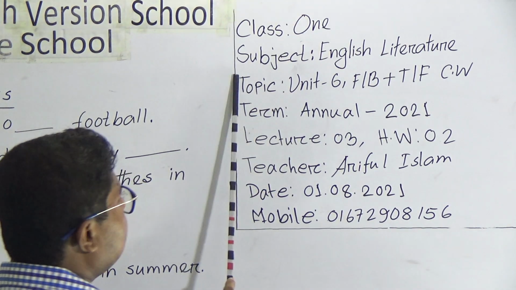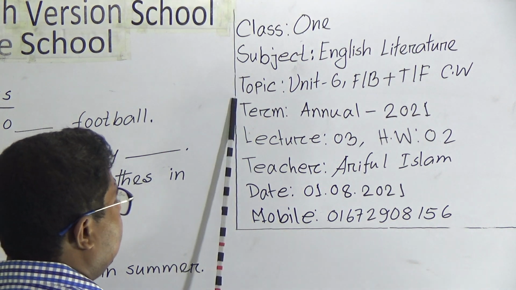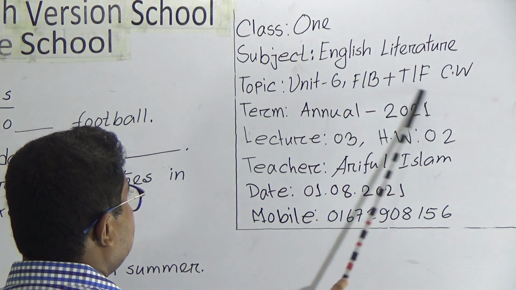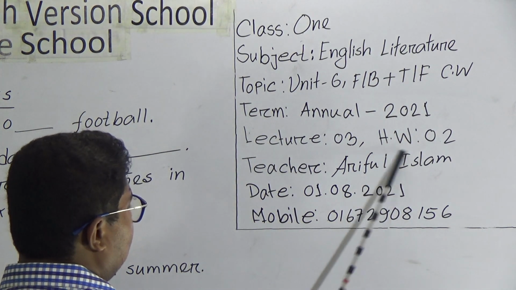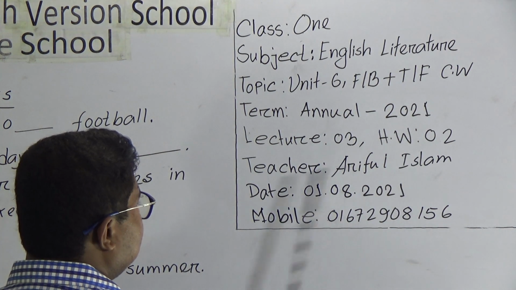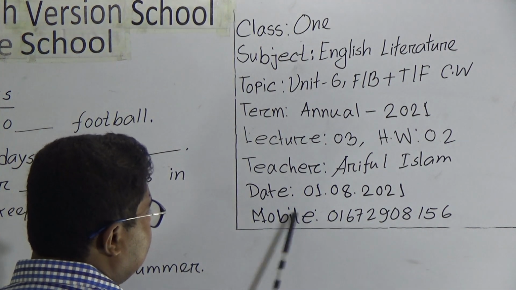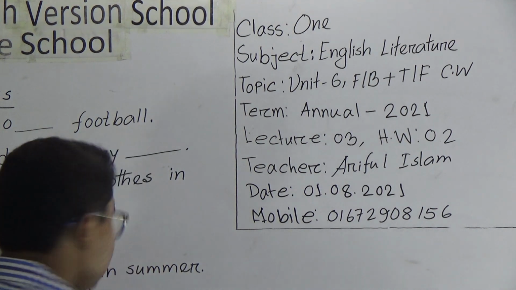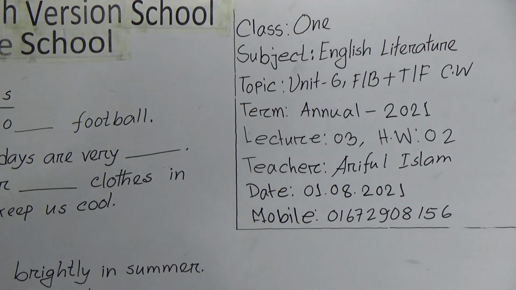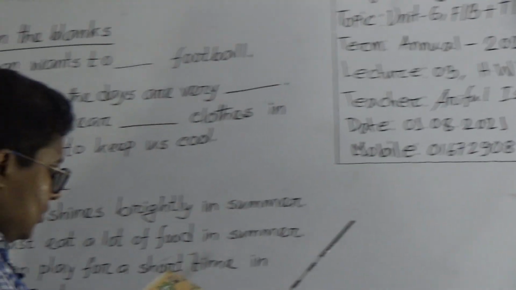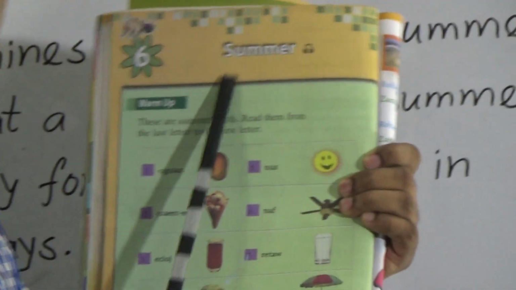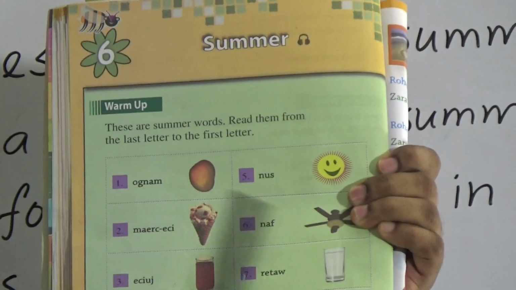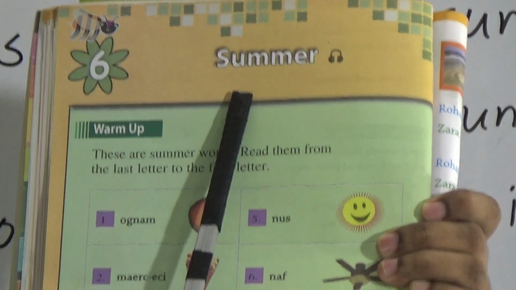Class 1, subject English Literature, topic Unit 6, fill in the blanks plus true false CW, term annual, lecture 3, HW will be 2, teacher Ariful Islam, today's date, and this is my mobile number. So my dear students, before going to the fill in the blanks and true false, let's read the Unit 6 summer unit again very quickly. So Unit 6, the name of the unit is summer. So let's go to the next page.